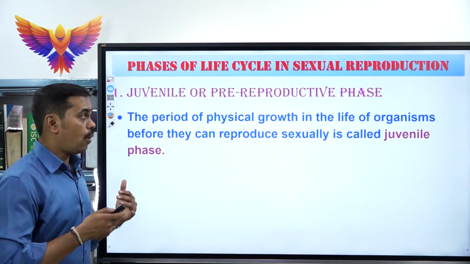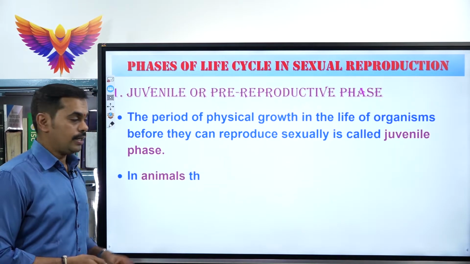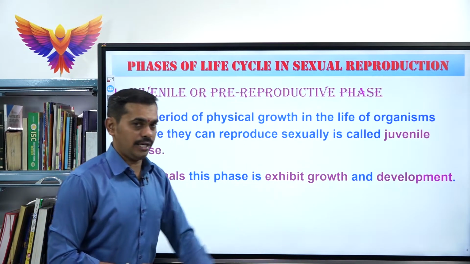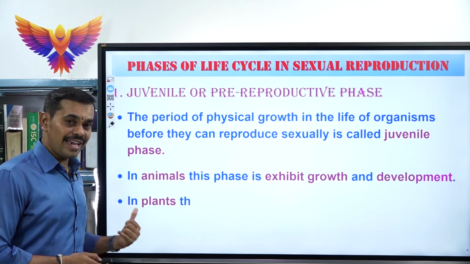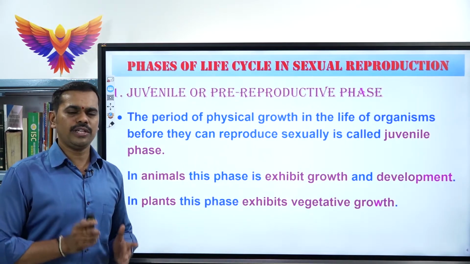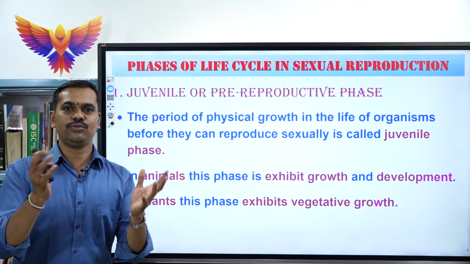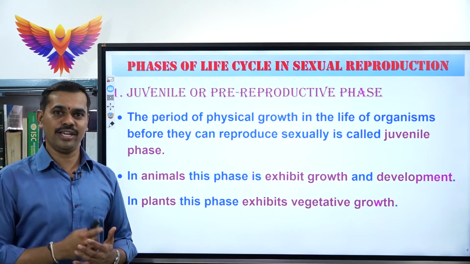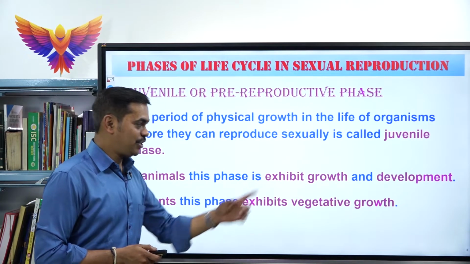Now let us learn how we can represent the juvenile phase in plants. See, in animals, this phase is represented by growth and development. Only growth and development takes place in animals. But in the case of plants, this phase exhibits only vegetative growth. Vegetative growth means only the roots keep on growing, the stem keeps on growing, branches will form, the number of leaves increases, the weight of the plant body increases, the height of the plant body increases, but the plant never produces flowers. That part we call vegetative growth.